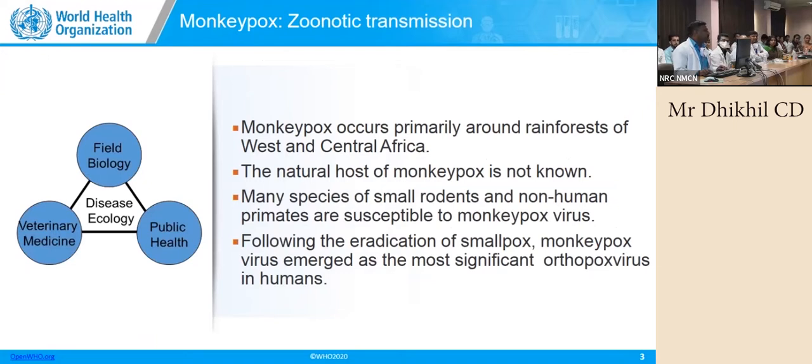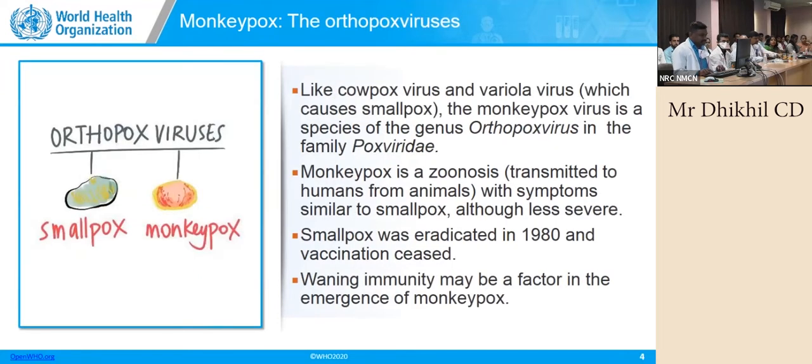Many species of small rodents, which we also find all around our environment, are susceptible to the monkeypox virus. Following eradication of smallpox, we don't use the vaccines anymore, so we are all at very high risk for this virus if it comes to India.